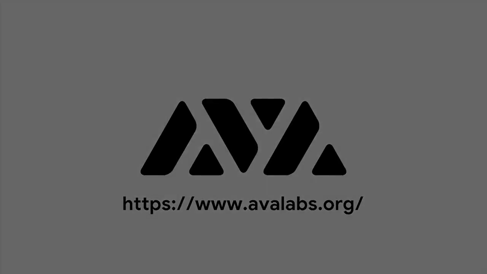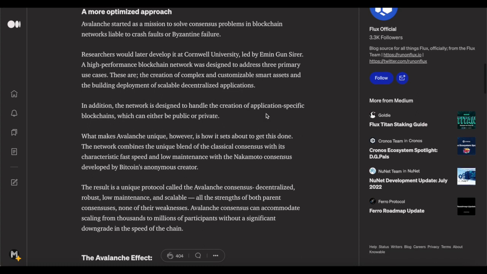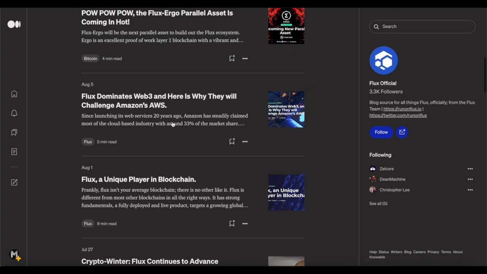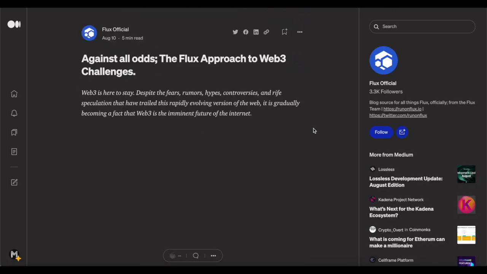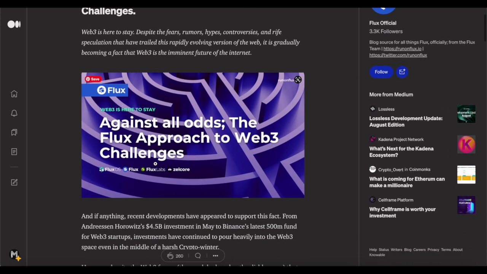But ultimately, it's the future of what Flux is working to oversee, to develop more in these areas so they're more competent. And personally, I think they're right on track. I think they're perfectly on track. And the next update leads directly into this. The Flux approach to Web3 challenges.